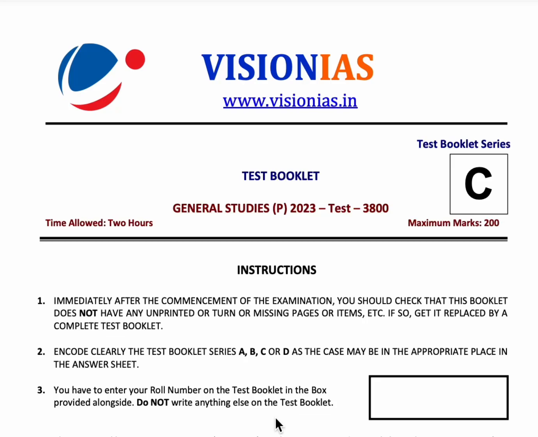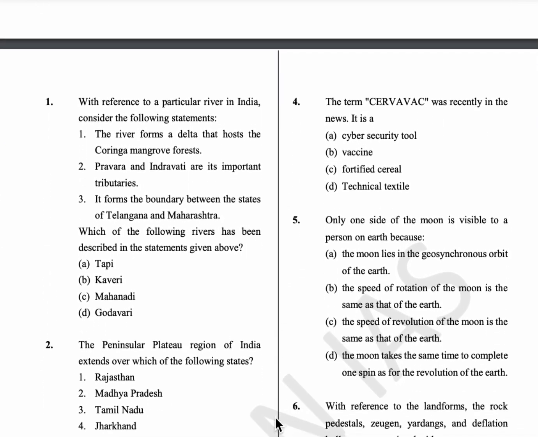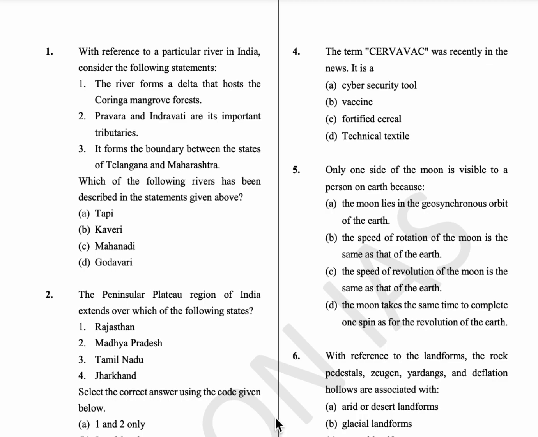So in this video we are going to discuss Vision Test Series 16 and it is totally focused on geography. The first question is, with reference to a particular river in India, consider the following statements. The river forms a delta that hosts the Koringa mangrove forest. Pravara and Indravati are its important tributaries. It forms the boundary between the states of Telangana and Maharashtra. So the river described here is river Godavari.